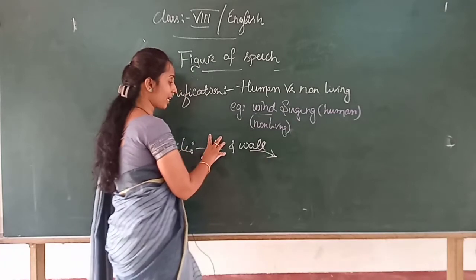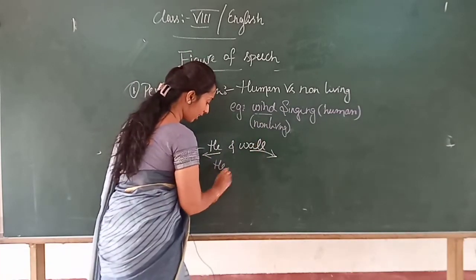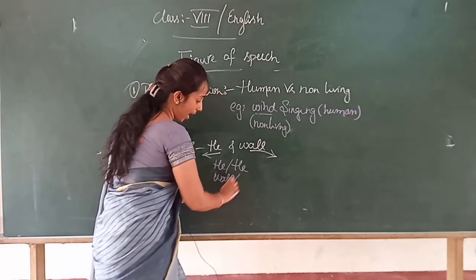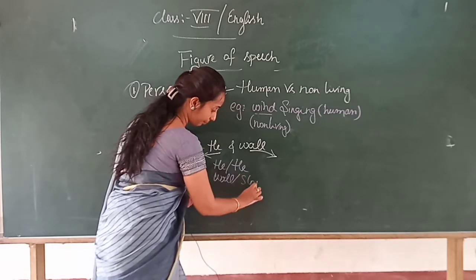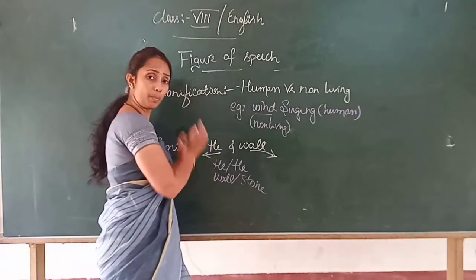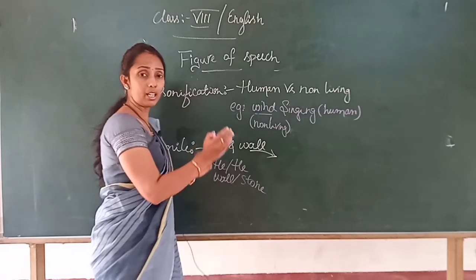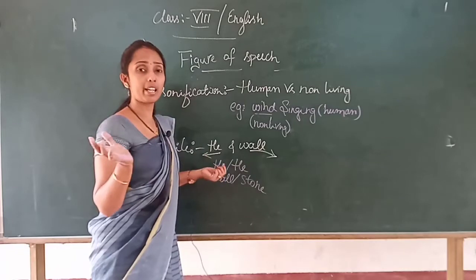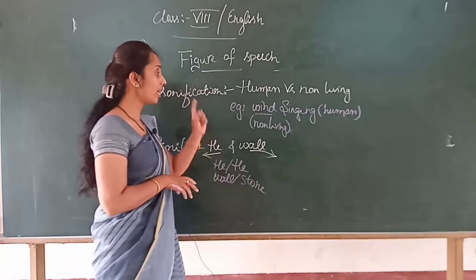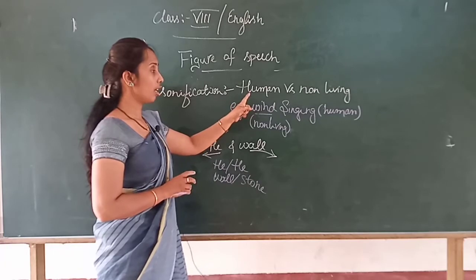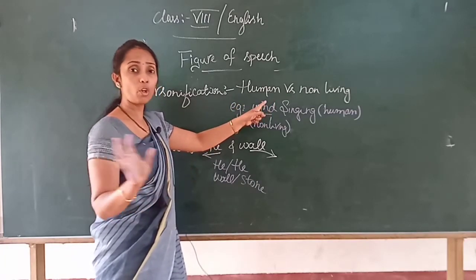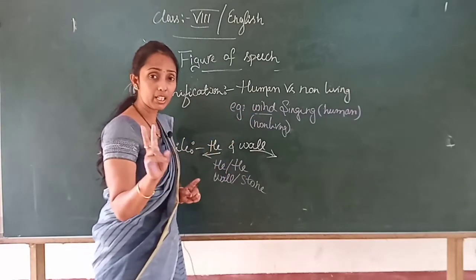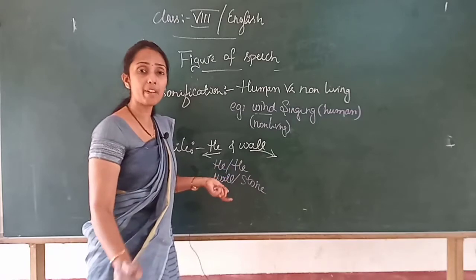Either we may take he and he, or I may take wall and stone. Either human being and human being, non-living and living, or both non-living only. Such kind of totally different things. There is no exact comparison like the personification, living and non-living. No, in simile we won't classify as living and non-living. Here we take entirely two things which are separate, completely different from each other.